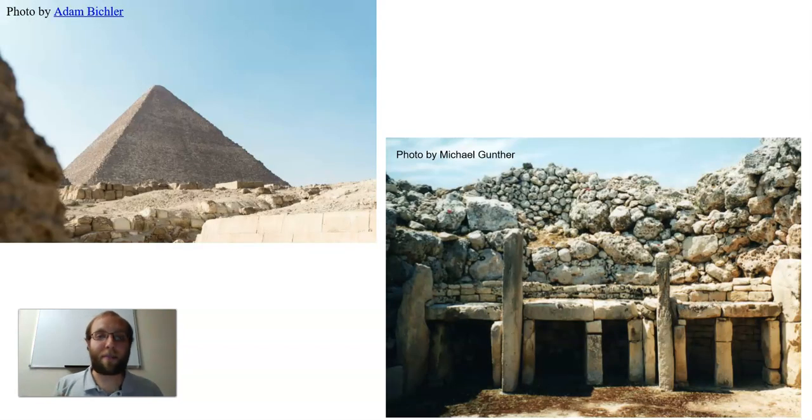Famous one being the pyramids at Giza, but a less known one being the megalithic temples that exist on the island of Malta, some of the oldest known buildings still standing, that by some accounts are as much as 9 to 10,000 years old. But you ask most people about geometry and where geometry came from, they're not going to tell you the Egyptians or the Maltese or any of the other civilizations that also used those ideas.